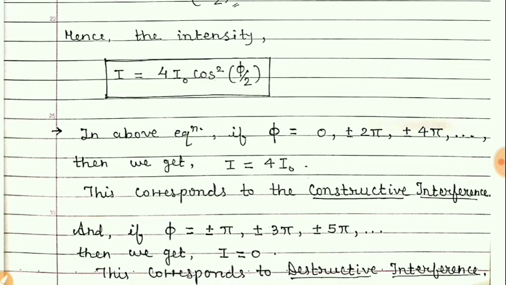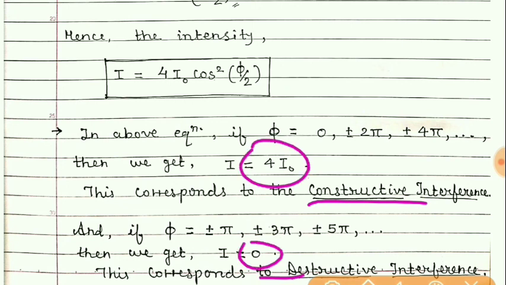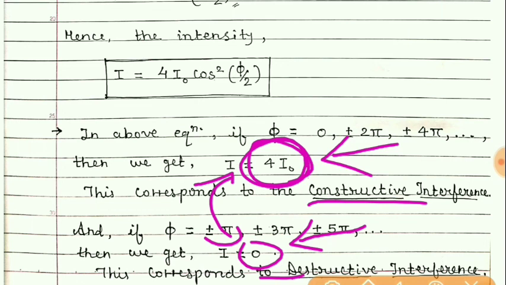Other than constructive and destructive, you get intensity between 0 and 4I naught, because at constructive the intensity is 4I naught and at destructive the intensity is 0. So between these two the intensity can vary from 0 to 4I naught.